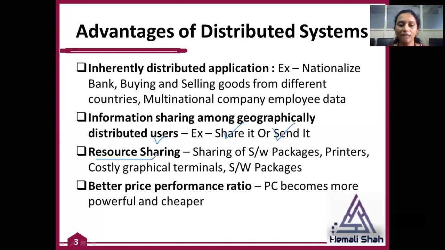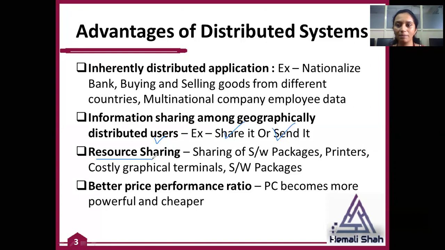The fourth advantage is better price performance ratio. Now in a distributed system, you are always involving new computers to get your result fast, to get your application performance fast. So as you increase the number of PCs, you will get your performance fast. But think about it, PCs become more powerful today and they are getting cheaper.